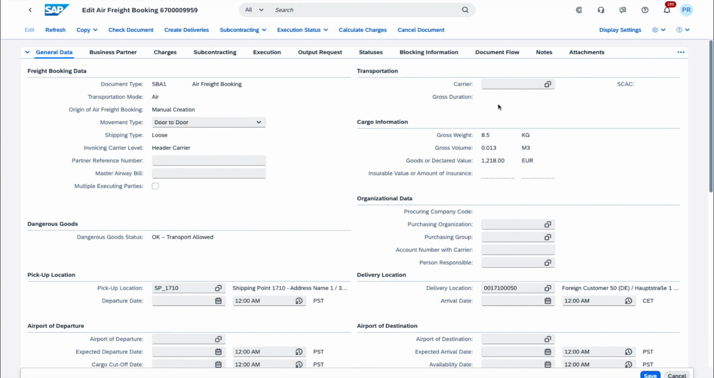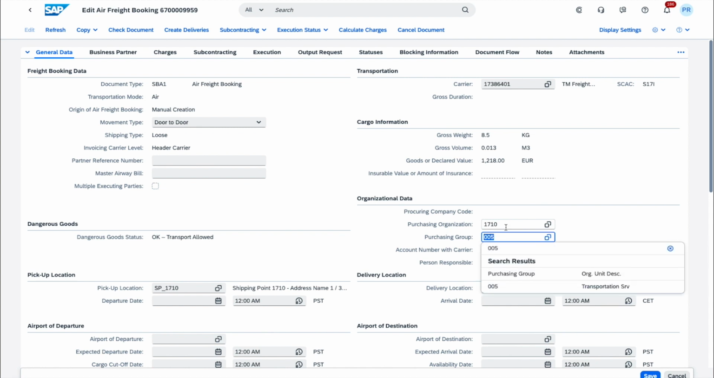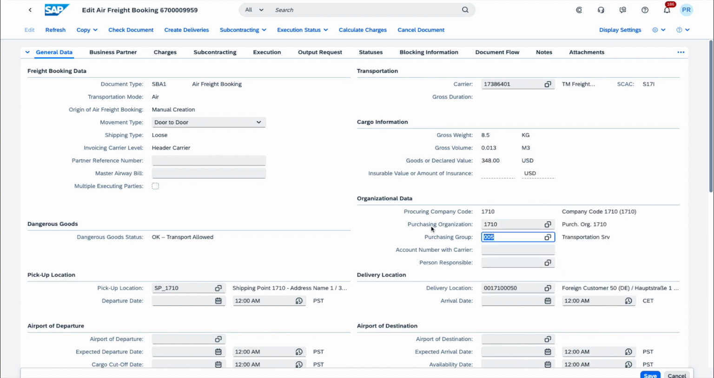The next information we're going to indicate here is the carrier. Now, this is an air freight booking, so whilst the indication here says carrier, what we are really going to indicate here is the freight forwarder, because as I said, it is the freight forwarder that we are going to entrust the transportation of this transport to. So I put in the code for the freight forwarder. We will then also enter the purchasing organization and the purchasing group, which will represent the organization responsible for this particular freight booking.